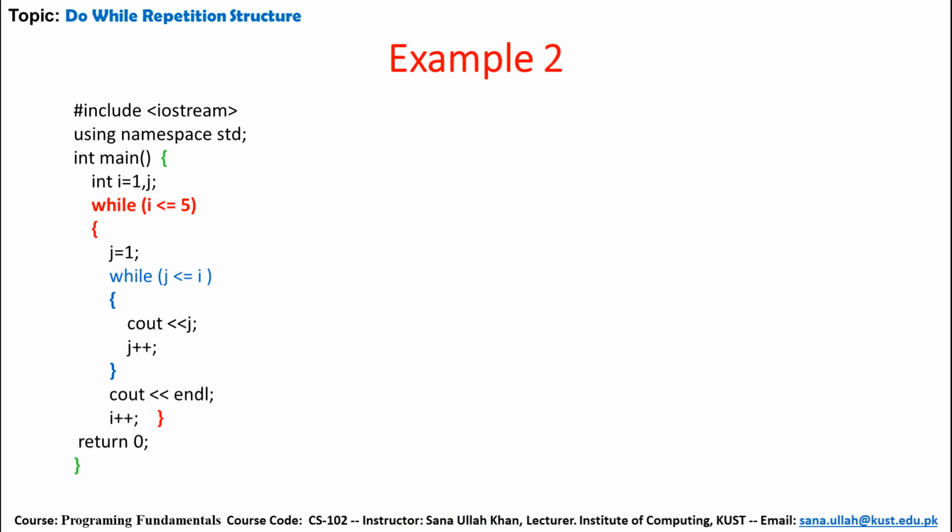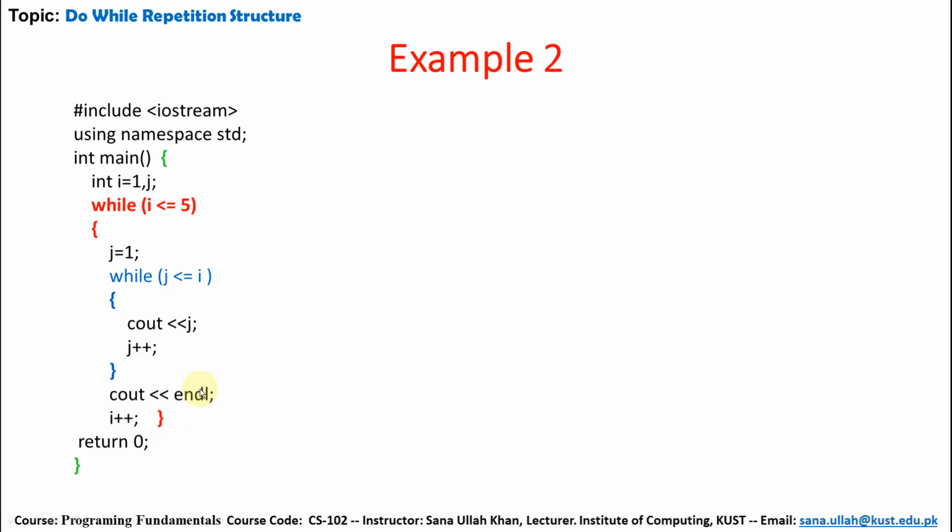Example 2 about the nested while loop. So main while i less than or equal to j. So this is the nested loop with while. So j initial value is 1, while j less than or equal to i. So i initial value is 1. j initial value is 1, so 1 is equal to 1. So cout j. j initial value 1 will be printed and j will be increased. j value becomes 2. Condition is false.